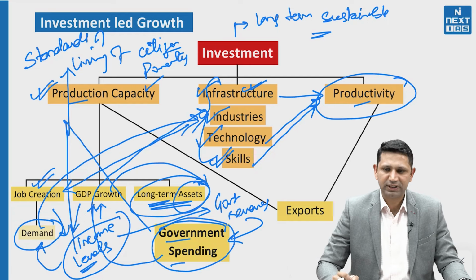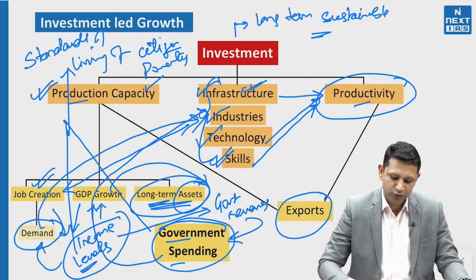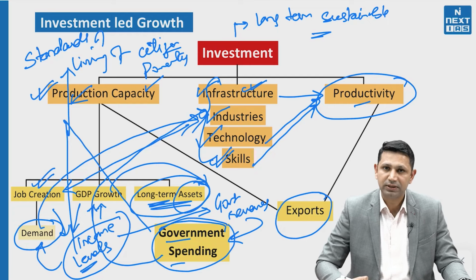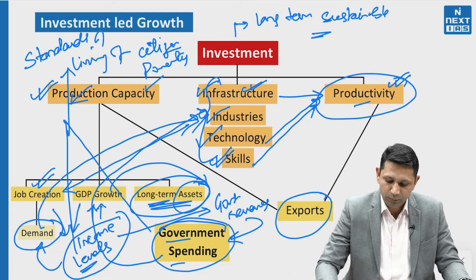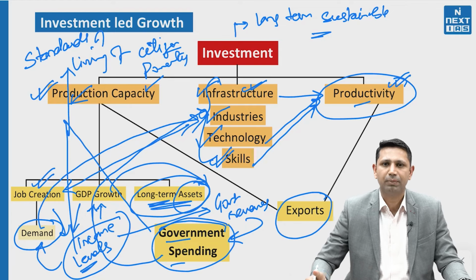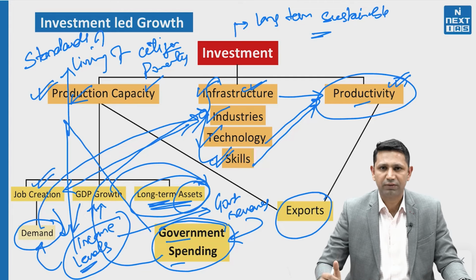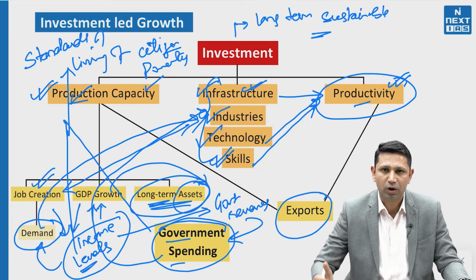Another benefit of this is that it is also going to help in improving our exports. Why? First of all, our production capacity has increased, so we are trying to achieve economies of scale. So the overall cost of production is going to decline. Secondly, the cost of production is also going to decline with improved productivity. That means with fewer resources, we are improving our production levels. So we have better productivity.